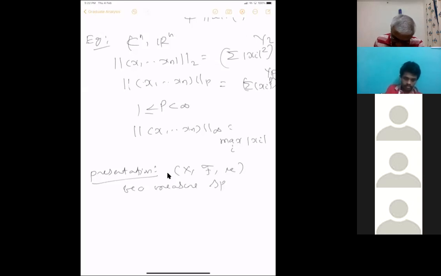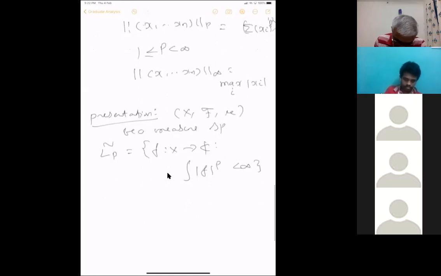That's all. Then define L^p tilde equal to all those functions f from X to C such that the integral of mod f to the power p is finite. Then you consider this space, L^p, equal to L^p tilde, divided by